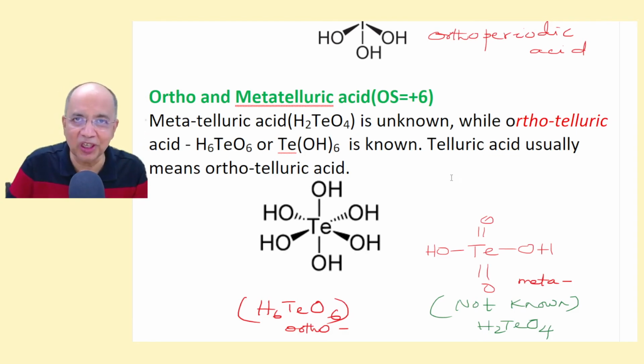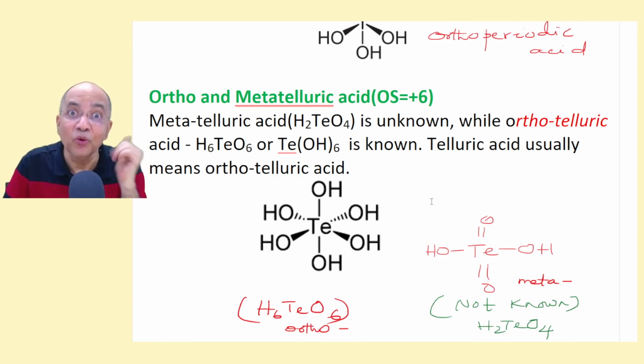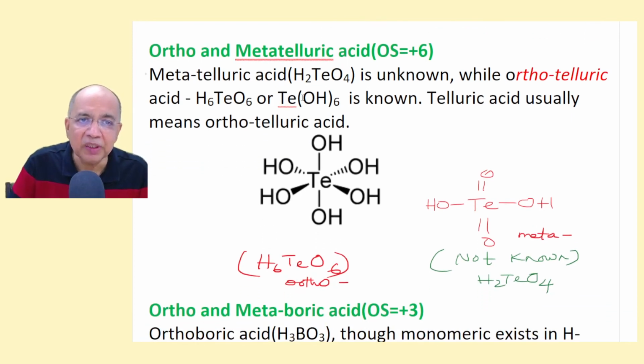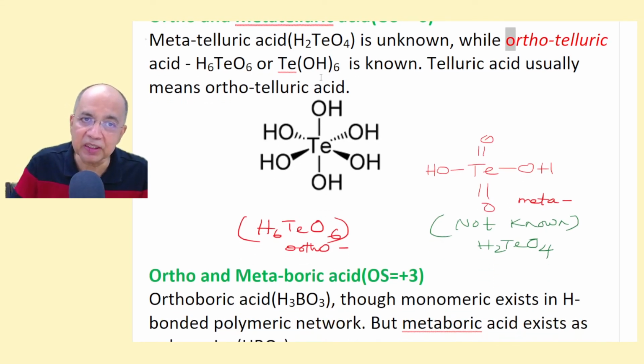This is group 16. Of course, in group 16 we are doing sulfur. This is tellurium. Tellurium, the stable ic acid, telluric acid, is actually ortho. The stable one is ortho, which has more water content, Te(OH)6 or H6TeO6. But the usual sulfuric acid type of structure is unknown. H2TeO4, we can call it metatelluric acid if it is prepared, not known yet.